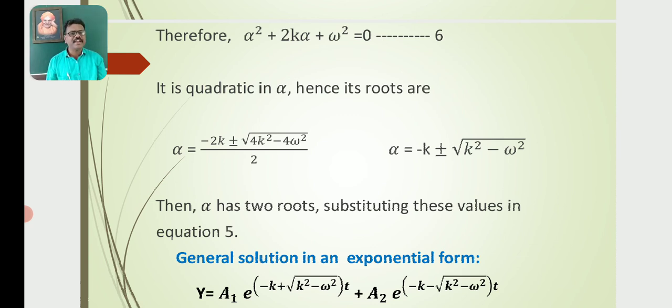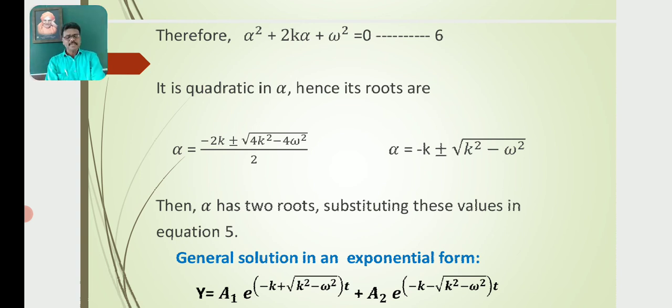It is a quadratic in α, hence its roots are α = (−2k ± √(4k² − 4ω²))/2, or α = −k ± √(k² − ω²).